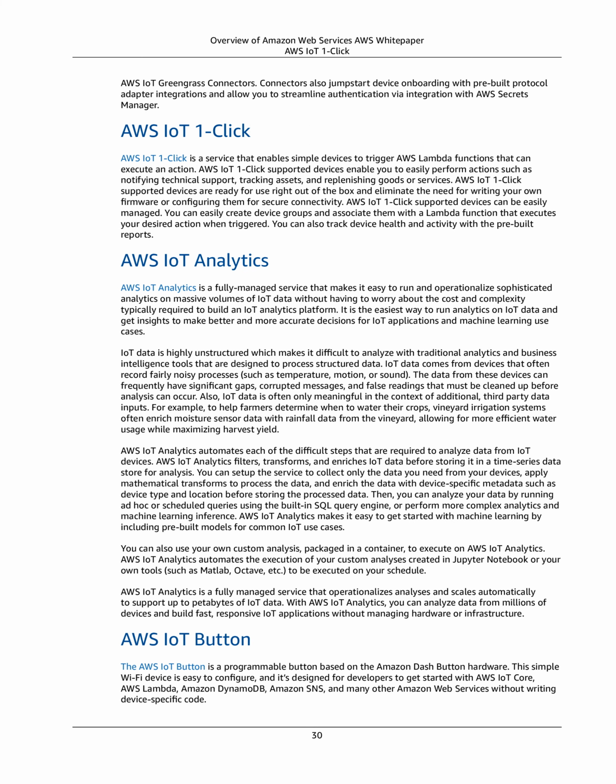AWS IoT One-Click. AWS IoT One-Click is a service that enables simple devices to trigger AWS Lambda functions that can execute an action. AWS IoT One-Click supported devices enable you to easily perform actions such as notifying technical support, tracking assets, and replenishing goods or services. AWS IoT One-Click supported devices are ready for use right out of the box and eliminate the need for writing your own firmware or configuring them for secure connectivity.